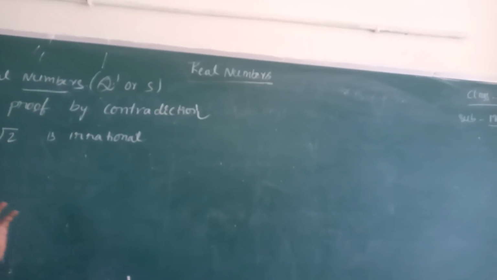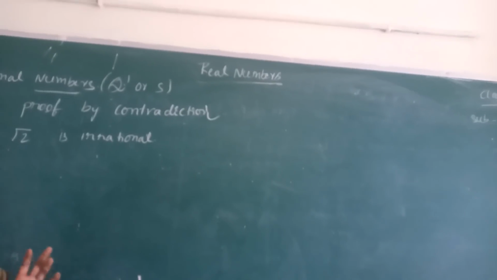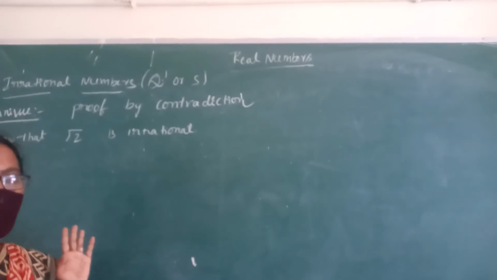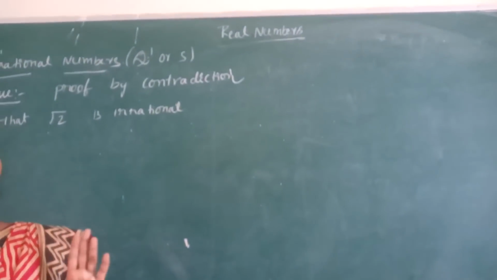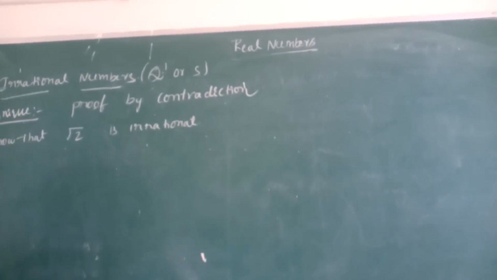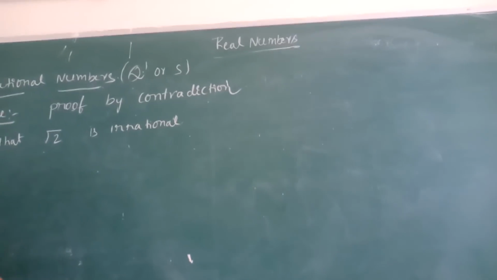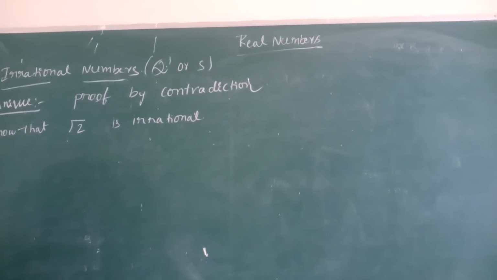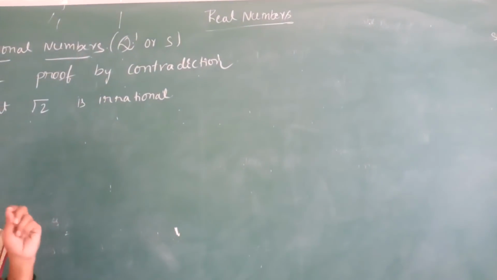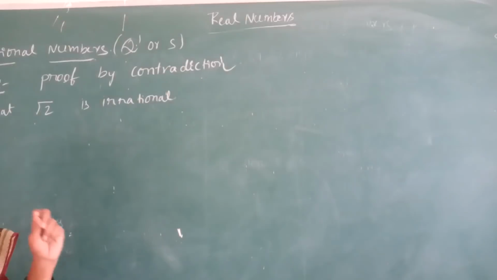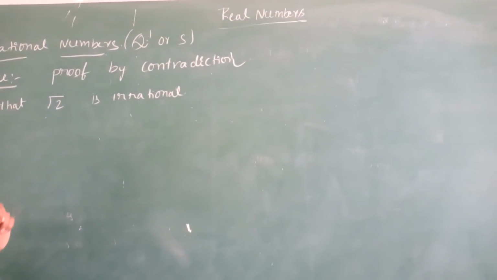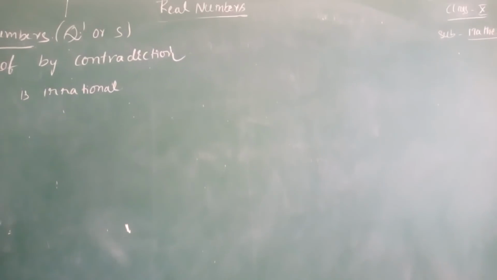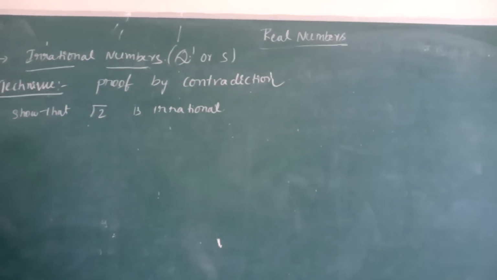Before going to the proof, I will explain clearly about rational and irrational one more time. Already you know. A rational number is a number which is in the form of P by Q. Those numbers are called rational numbers. Numbers which cannot be written in the form of P by Q are called irrational numbers.